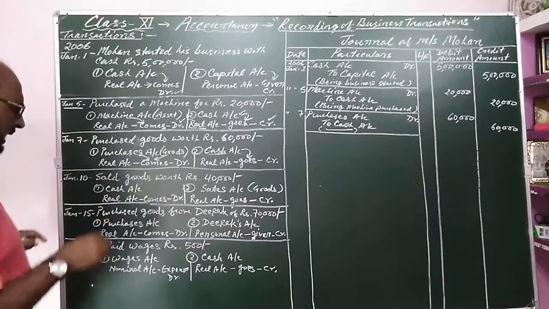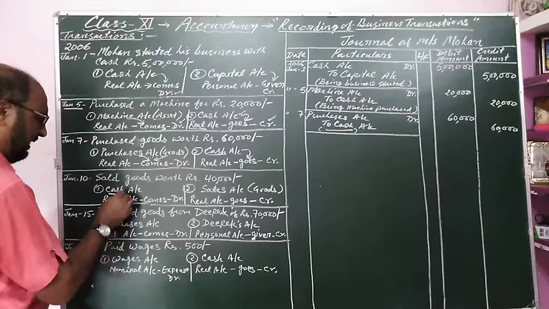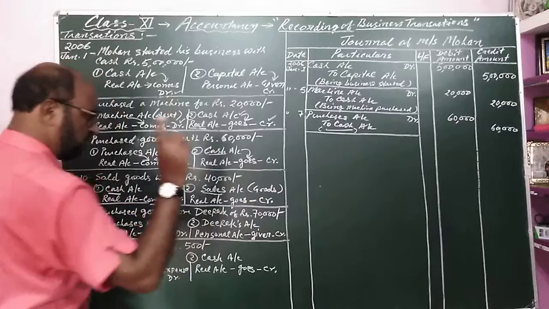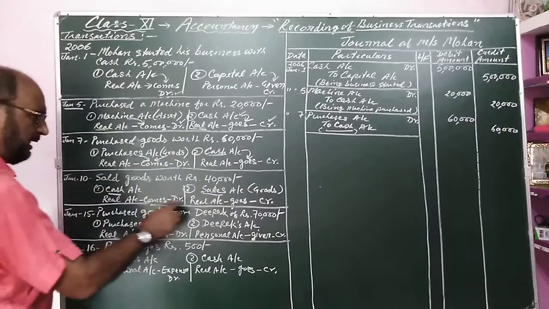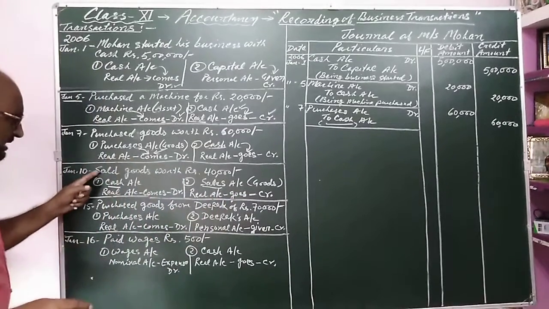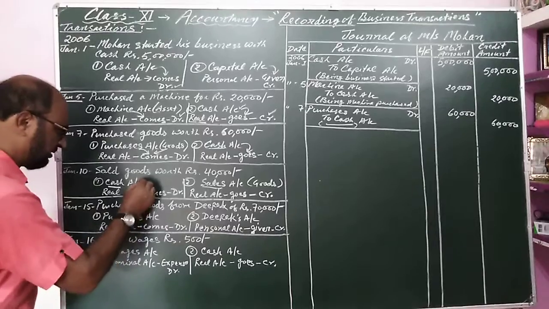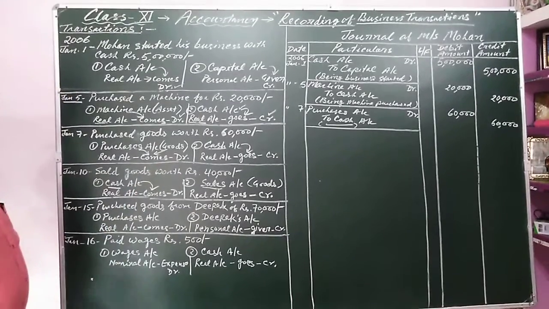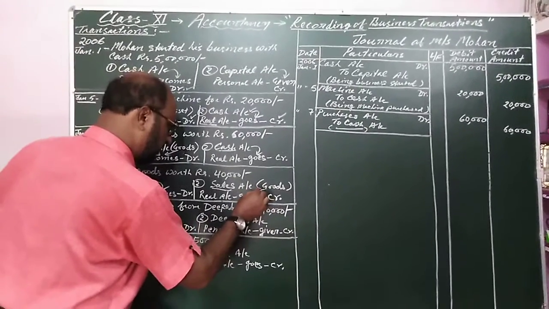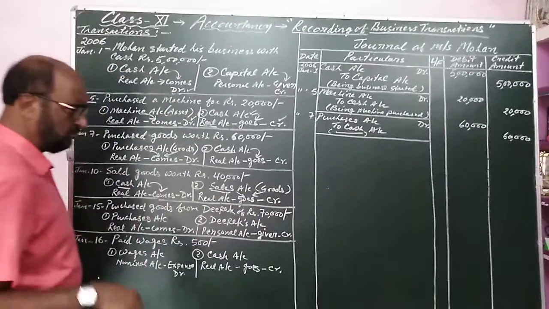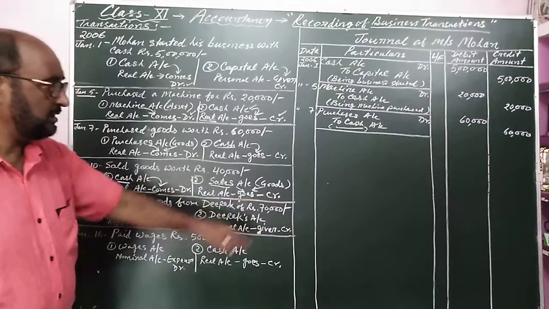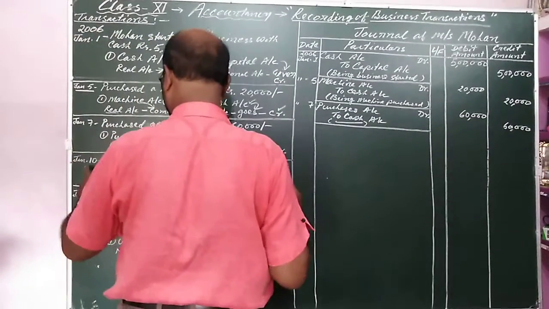After that, sold goods worth rupees 40,000. In this transaction, two effects are there. Cash account is affected and sales account, because it is a part of goods account, and both are real account, my dear. When we sell anything, cash comes. And when we sell goods, goods goes out, our sales account goes out. So here cash account will be debited and sales account will be credited. That is on 10th.